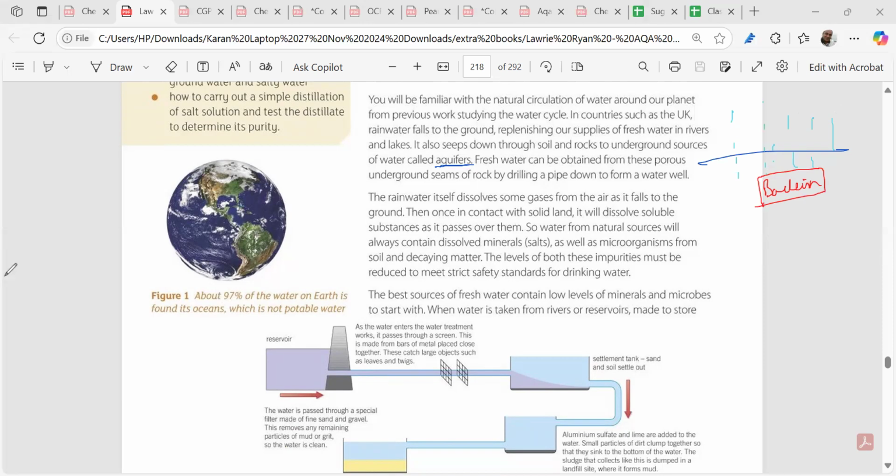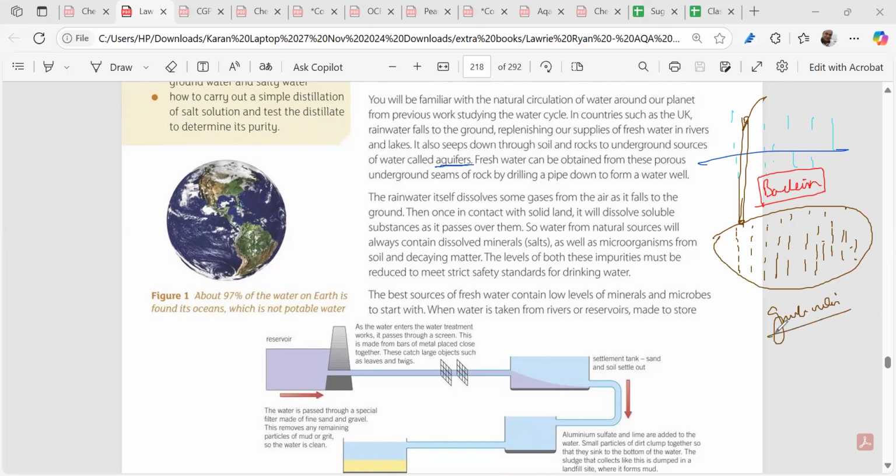Now, finally, this rainwater ends up in spongy rocks. It's not a sponge, meaning you cannot press it. Spongy means fine holes are there. Water drops down from the soil and gets accumulated in the spongy rocks. Now, what we do is drill a hole, drill a pipe, and we get this. This is called groundwater. So potable water can be obtained from the groundwater where it rains. Now we are focusing on the countries where it rains.